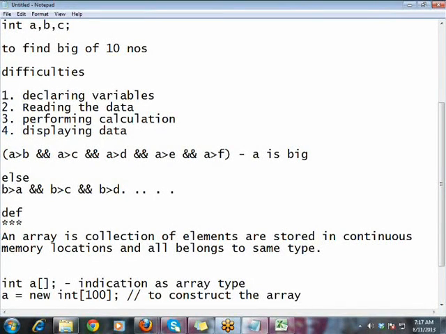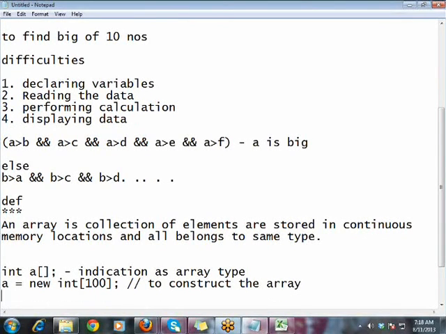Int is a data type. Whatever type you have declared for the array reference at the time of declaration, the same type you have to use after new, and again a square bracket follows with the specific size. It can be 100 or 200 or 10. If it is 10, then your array a will be able to store 10 values in it. If you say 100 here, it will be able to store 100 values in it. That is the construction of an array.